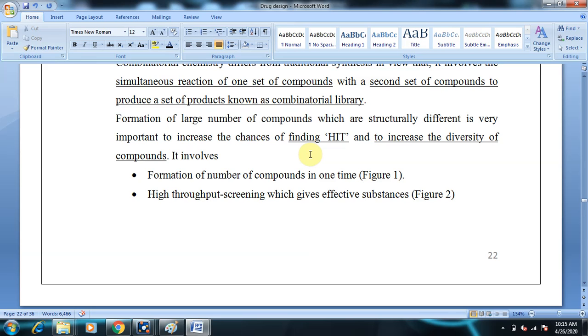So in combinatorial chemistry we can synthesize structurally different molecules so that the chances of finding the hit or the lead compound are increased. It involves formation of a number of compounds in one time, that is, synthesis of a number of compounds in one time.